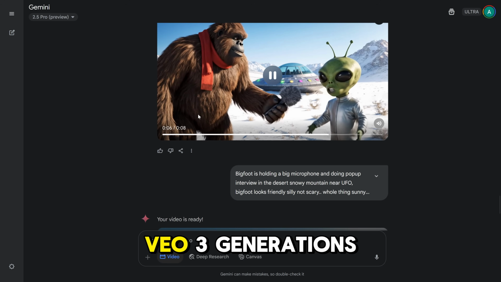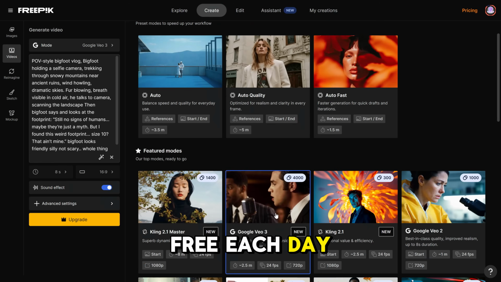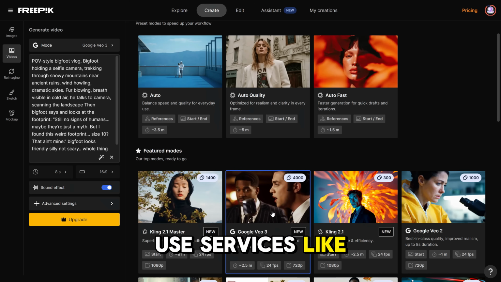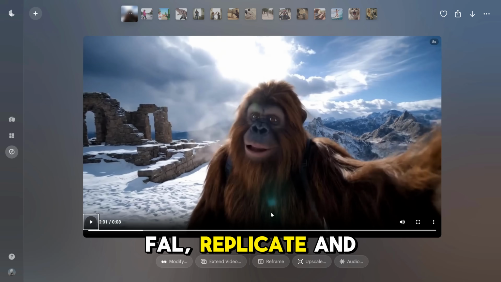And if you can't access Google Veo and Google Flow, try it in Gemini. It gives you a few Veo3 generations free each day. Or if your country's blocked, use services like FreePic, FAL, Replicate, and others.